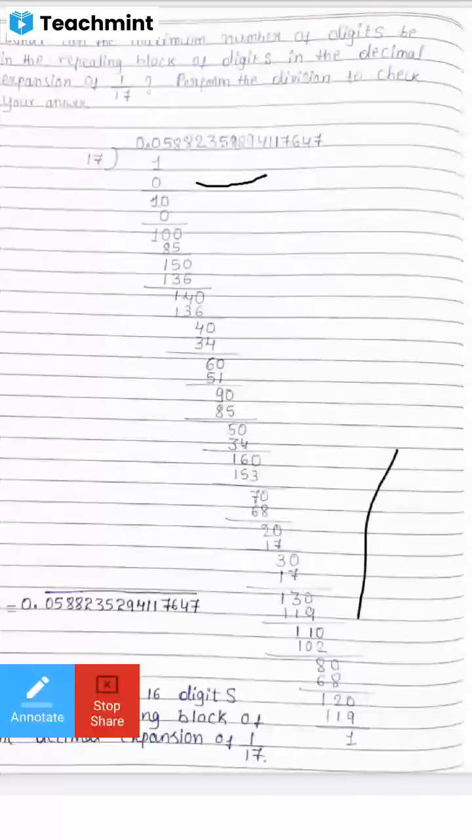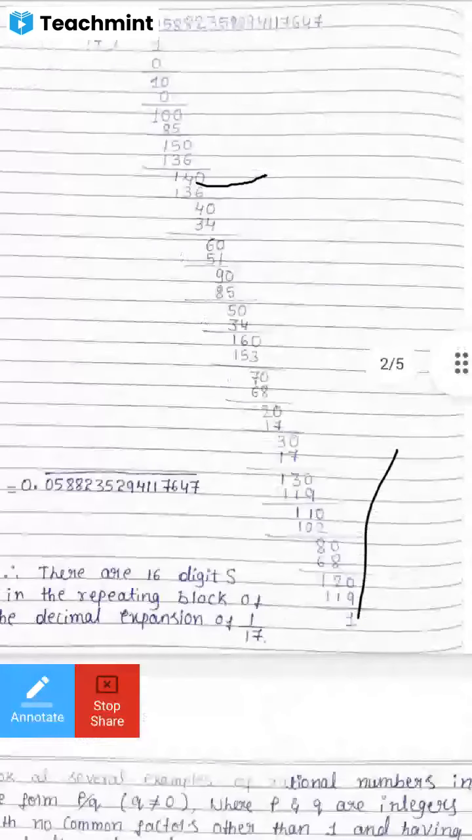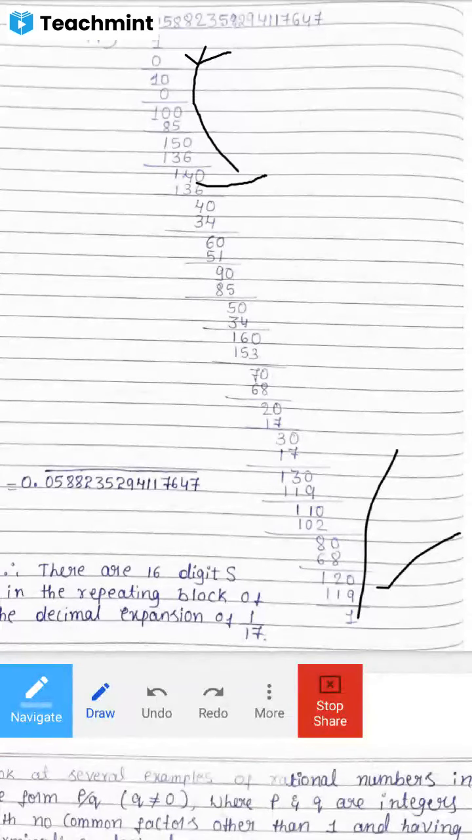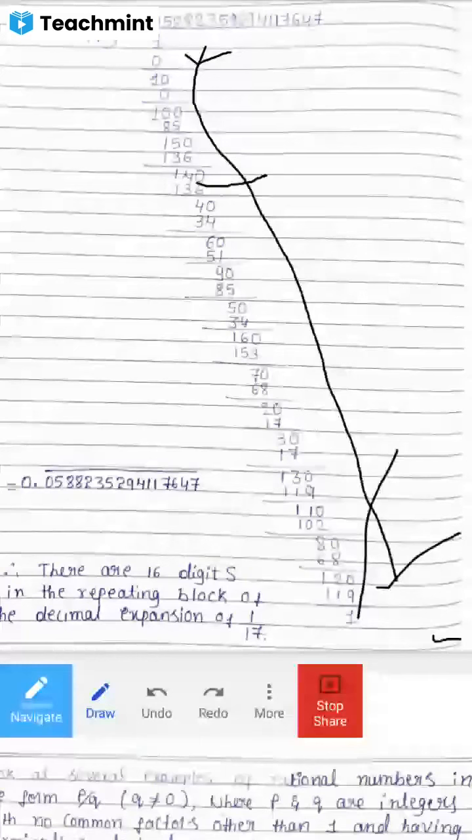Why did I end there at 47? This is the last step. See here, 100, 120, then 119. So we got the remainder 1. We stopped because the remainder is 1, which was the first step. Again we would get the same steps. If we continue the problem, we'll get the same pattern again. That's why we stopped when the remainder was 1.